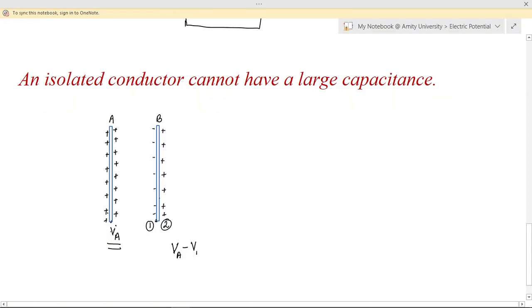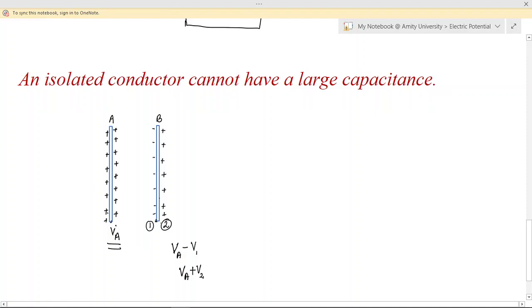Okay, but because of the positive side of this plate, anyhow there will be an increase in the potential, let's say plus V2. Okay, so what do we see here? That because of the presence of this plate B, which was not charged, which was a metallic plate, the potential of plate A is getting affected.